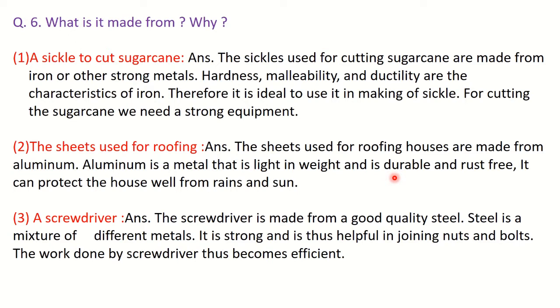Okay, you know that the sheets for roof are also made from asbestos, but they are not that durable. They can break easily. If some heavy thing falls on it, then it can break. Okay, so nowadays the sheets are made from aluminium.